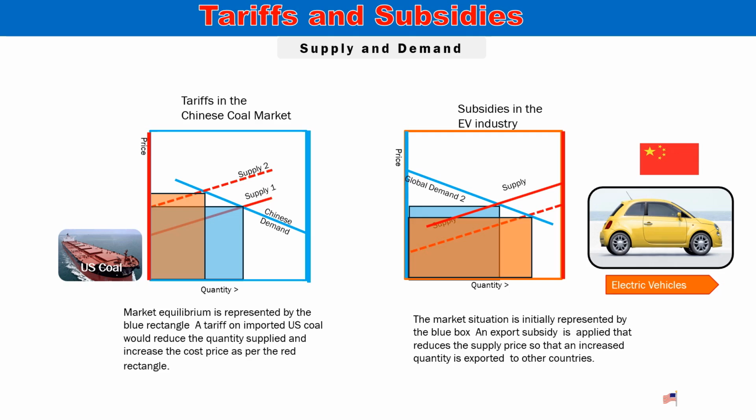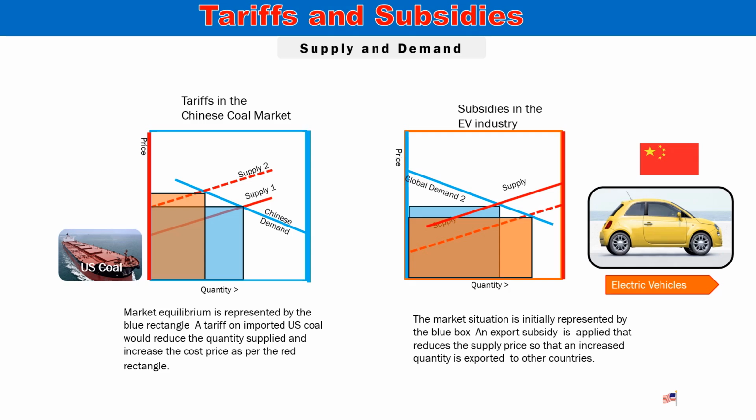Subsidies. At the other end, we shift the focus to China's electric vehicle (EV) industry. The graphics display the export market where there is a 10,000 yuan production subsidy that effectively lowers the supply price of Chinese EVs. This reduction, shown by the dotted red line, makes Chinese EVs more affordable in global markets, leading